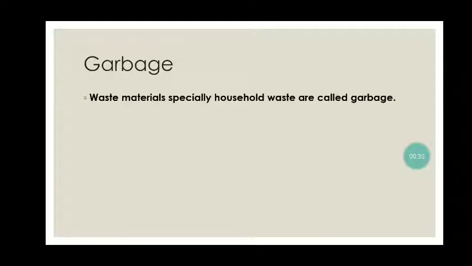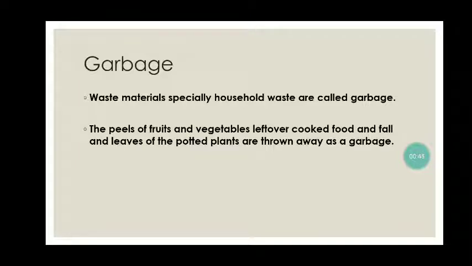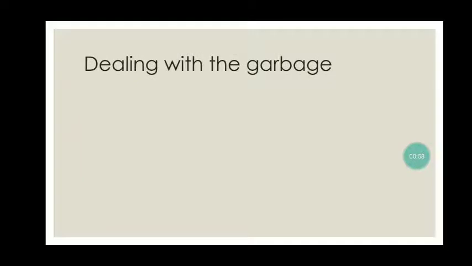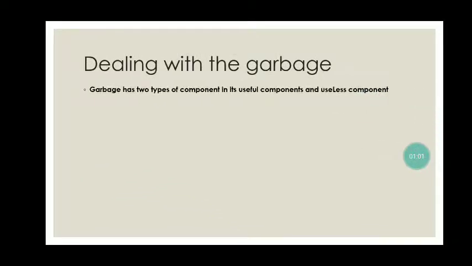The definition of garbage: the waste materials, especially household waste, are called garbage. The peels of the fruits and vegetables and fallen leaves of potted plants are thrown away as garbage. Dealing with the garbage: garbage has two types of components in it. First one is useful components and the second one is useless components.